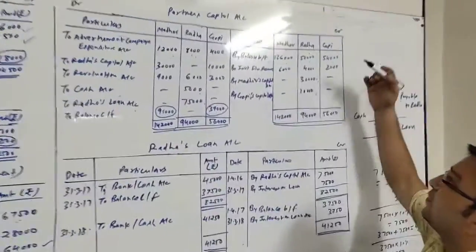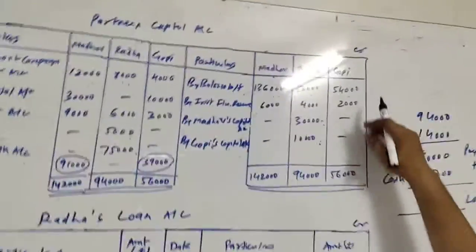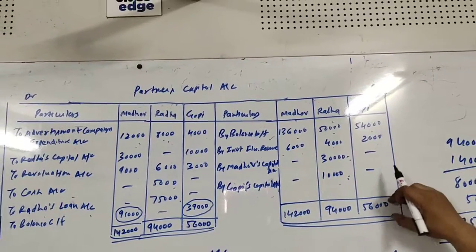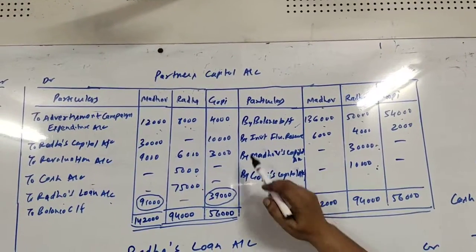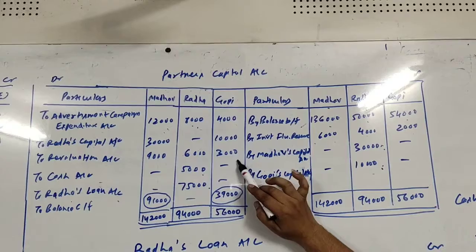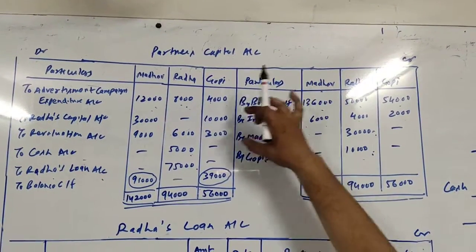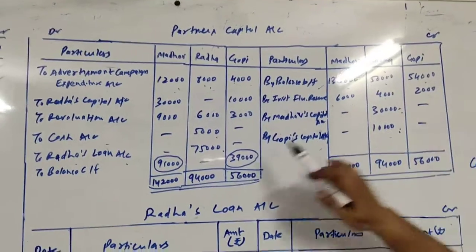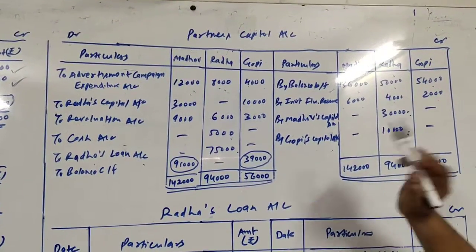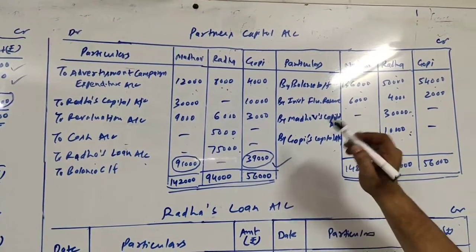When I close the capital account of Gopi, the credit side total is 56,000 and debit side the total is 10, 14 and 3, 17,000. 56,000 and 17,000. When I deduct 17,000 from 56,000, I get 39,000. So 39,000 is the closing balance of capital of Gopi.